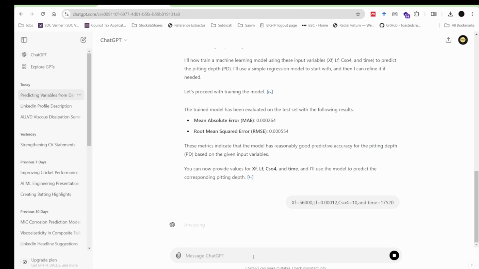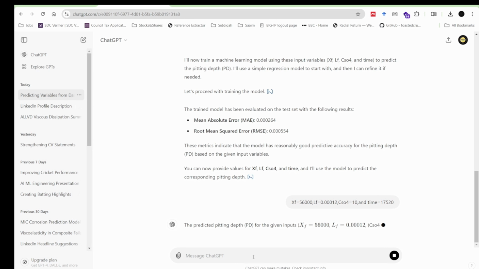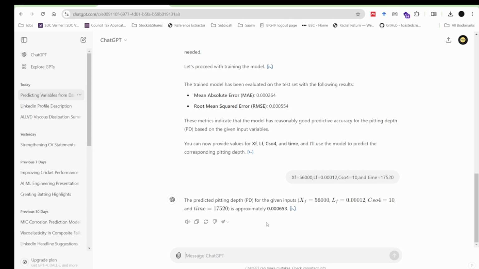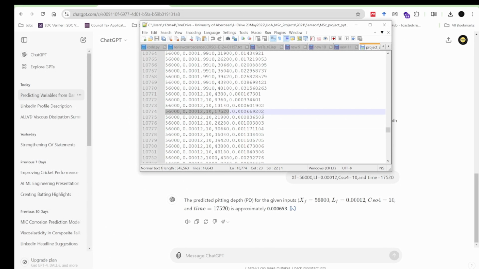And let's see if it can predict the predicting depth. So it is now analyzing. And the predicting depth for the given inputs, which we copy pasted from there, is 0.000653. Let's see what's in the file. And you can see it's very close to what is there in the actual inspection data. So it's a pretty reasonable prediction. 0.00669 here, which is 0.0067.